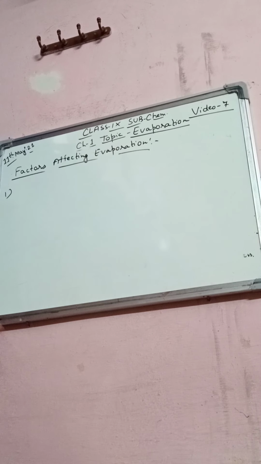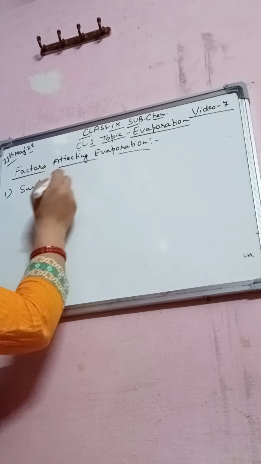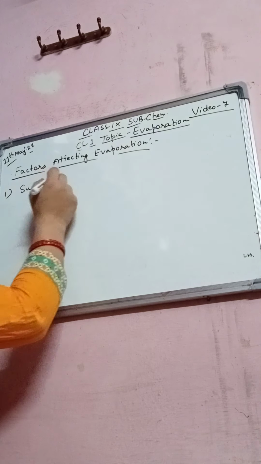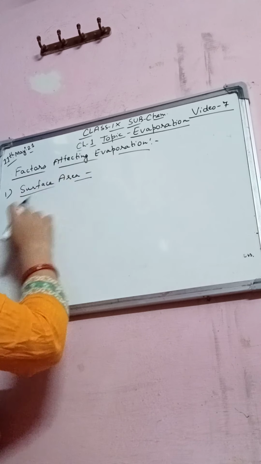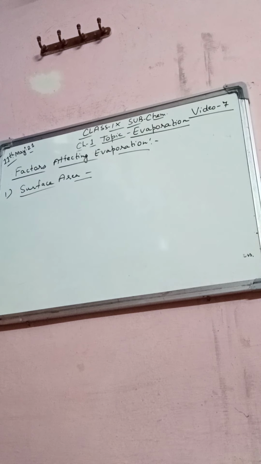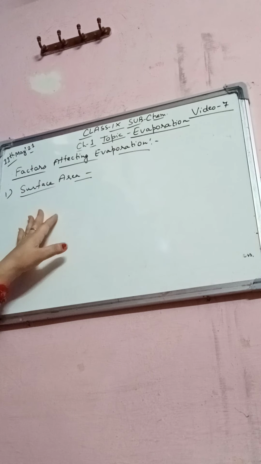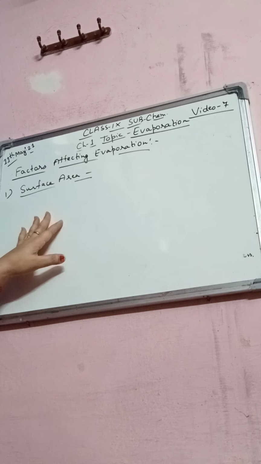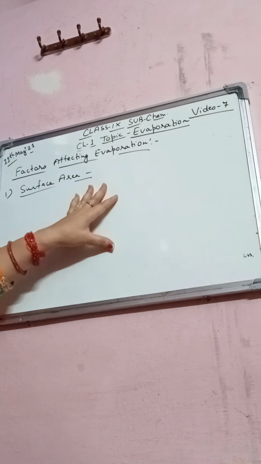So number one is surface area. If the temperature increases, the rate of evaporation increases, like for example while putting clothes out for drying. And this is the example of surface area.